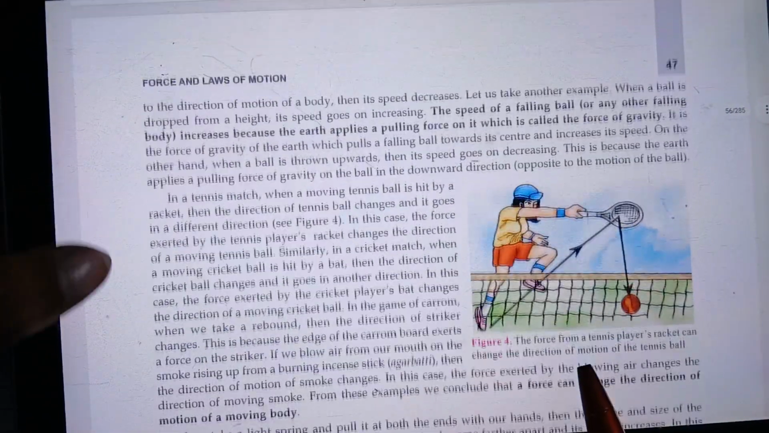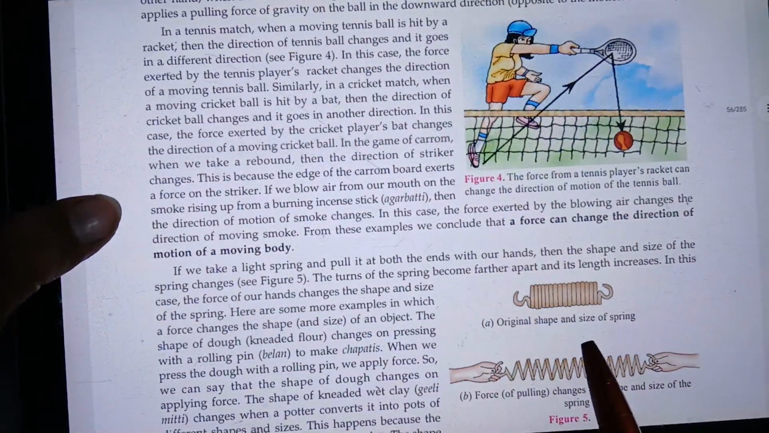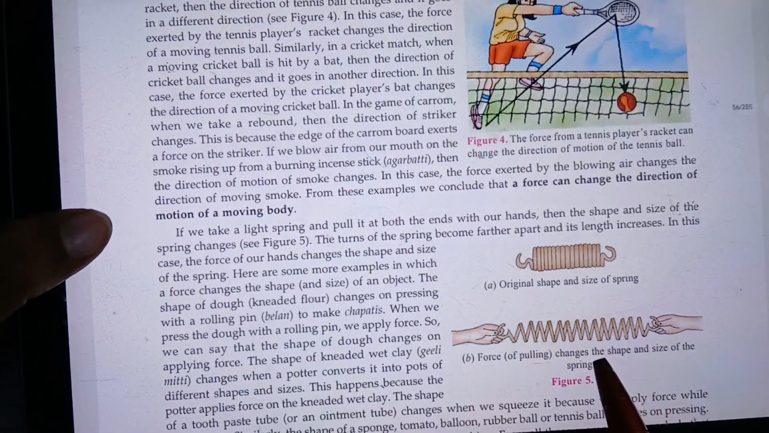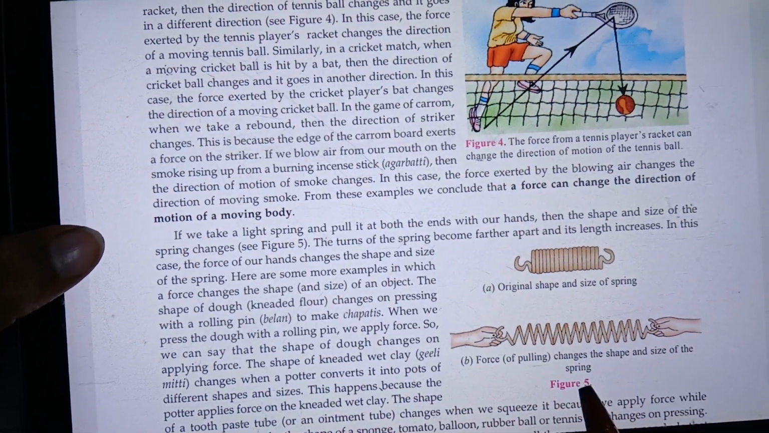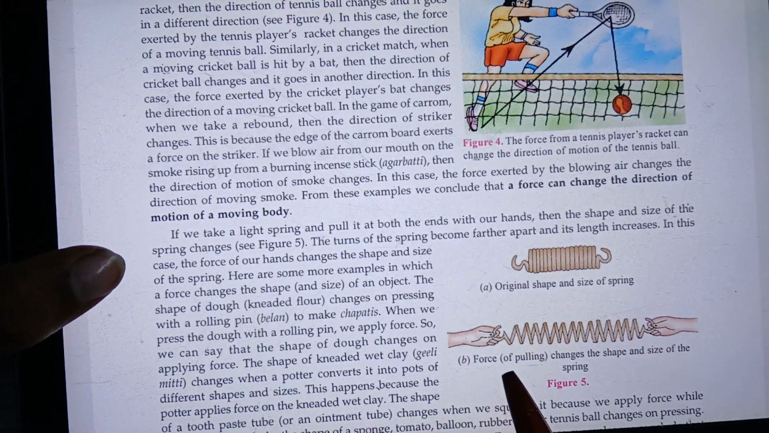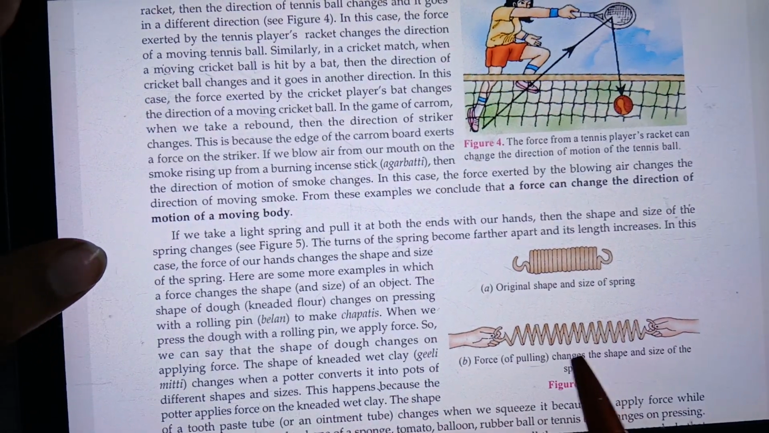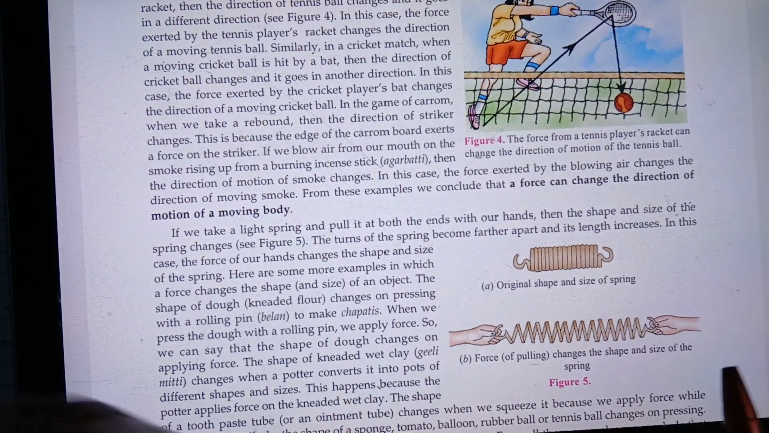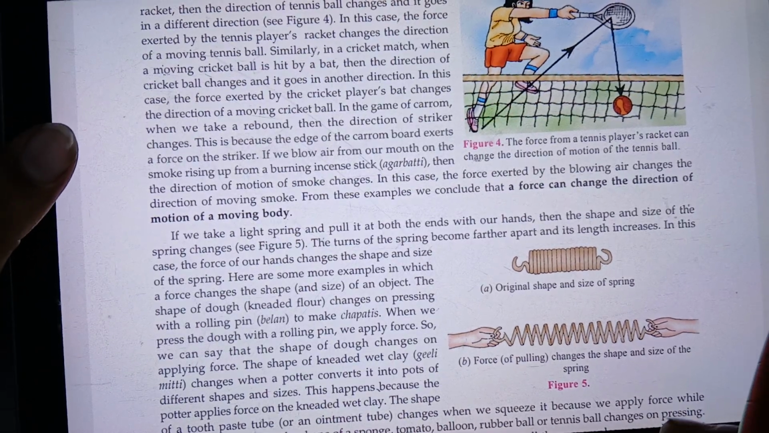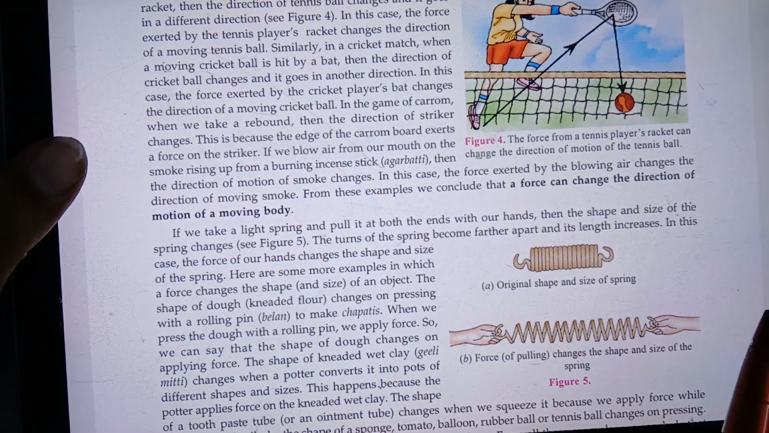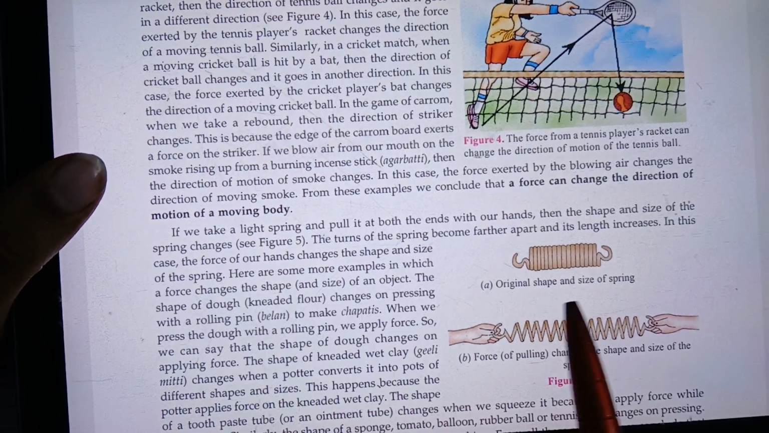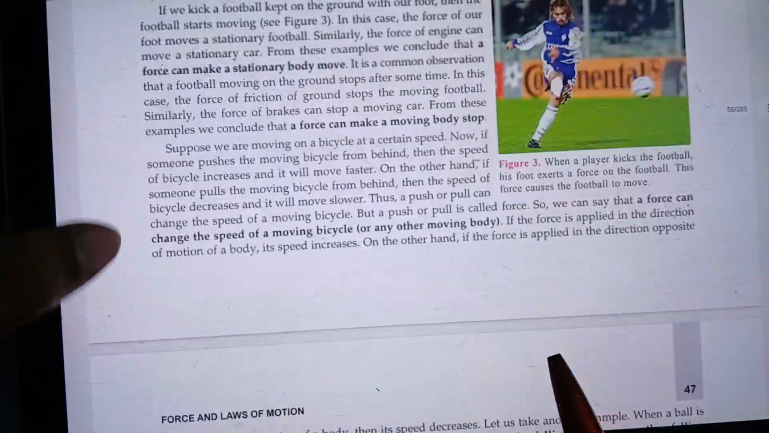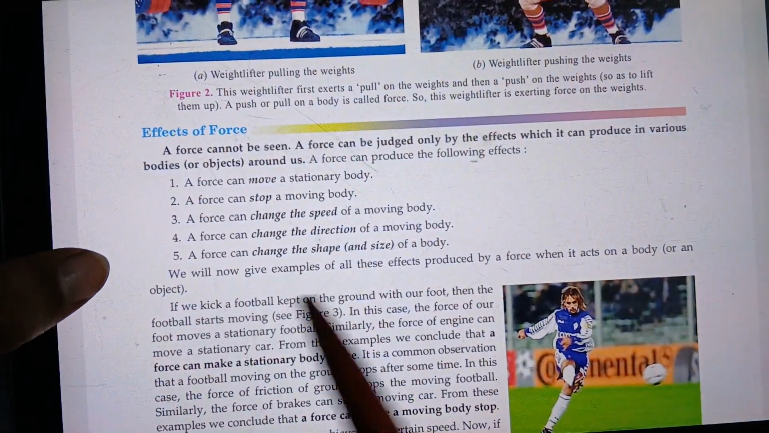When we apply some force on a spring, the spring gets elongated. So this will be the example of changing the shape and size of the spring by applying force. If we pull, the spring gets elongated, and if we compress it, the spring will get shorter. So from the original shape it will be deformed. So we have seen all these five examples of the effects of force.